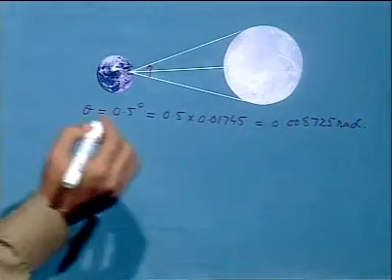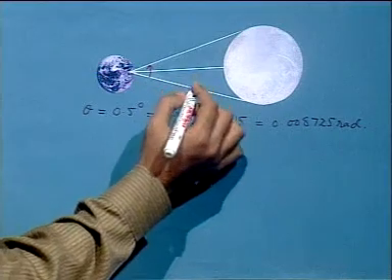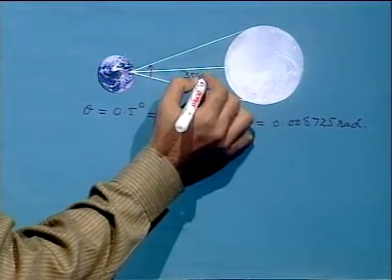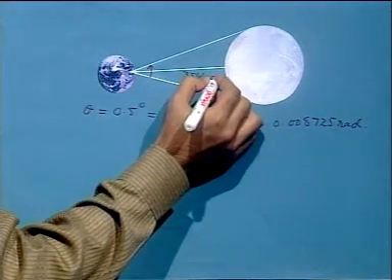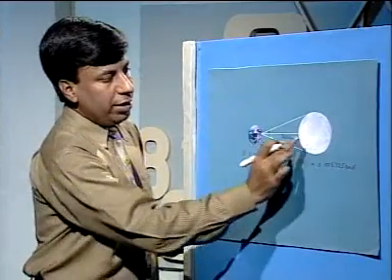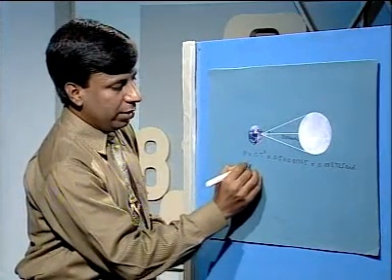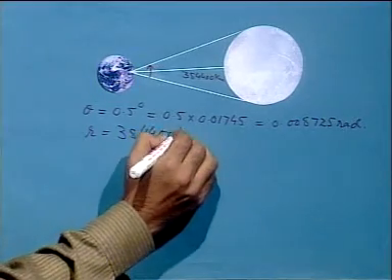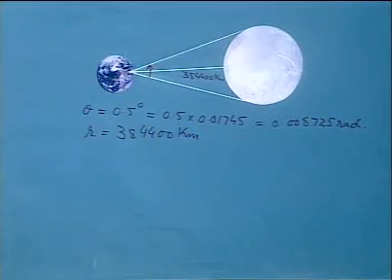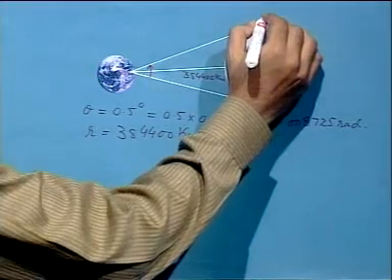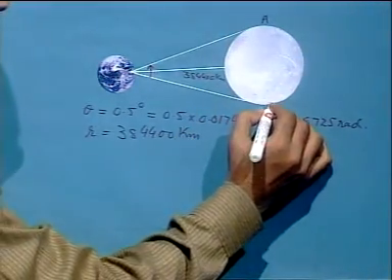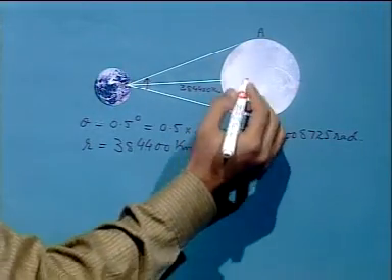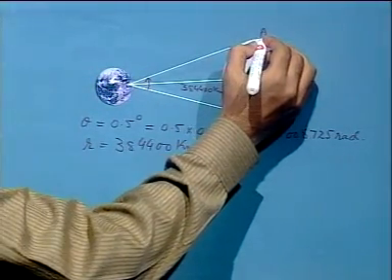That is the angle. Similarly, the distance between Earth and Moon is 384400 kilometers. This is the distance between Earth and Moon, that is your R, 384400 kilometers. This is your point A and this is your point B. This line is up till here and this is up till here. This is a white line, so this is overlapped. That is why these two points are.